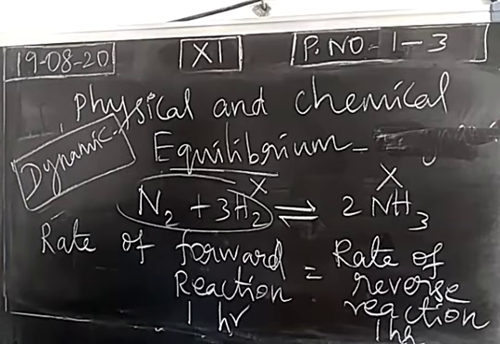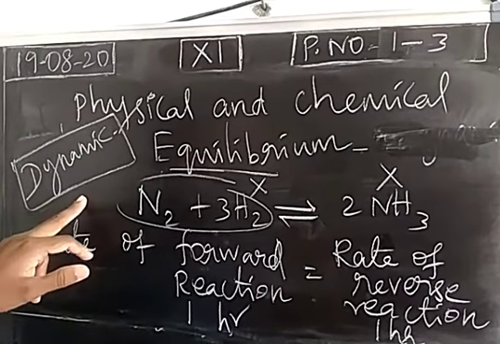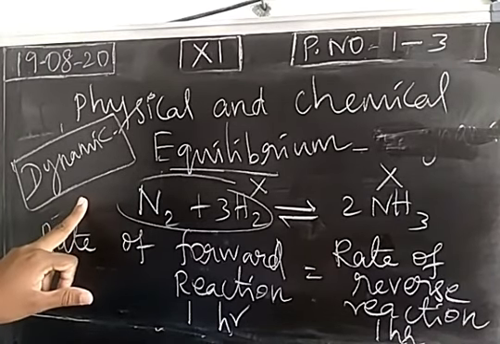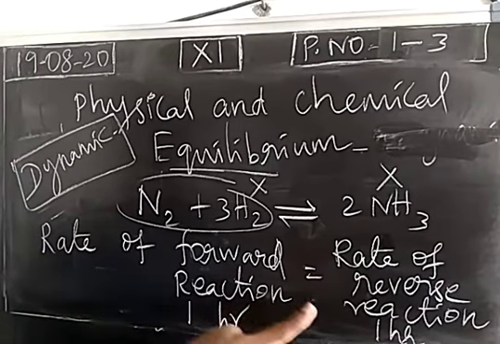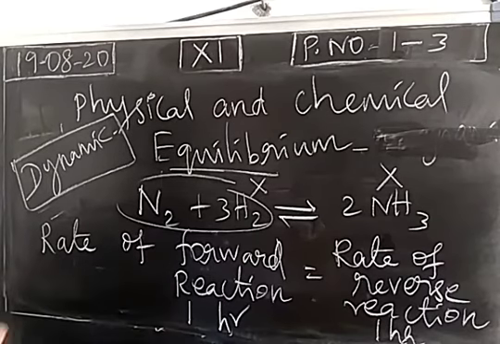So what is the nature of equilibrium? Always equilibrium is dynamic. It is not at rest. The rate of forward reaction and rate of reverse reaction are equal. The reaction takes place continuously. Both forward and reverse reactions are taking place simultaneously and continuously. There is no end for the reaction.